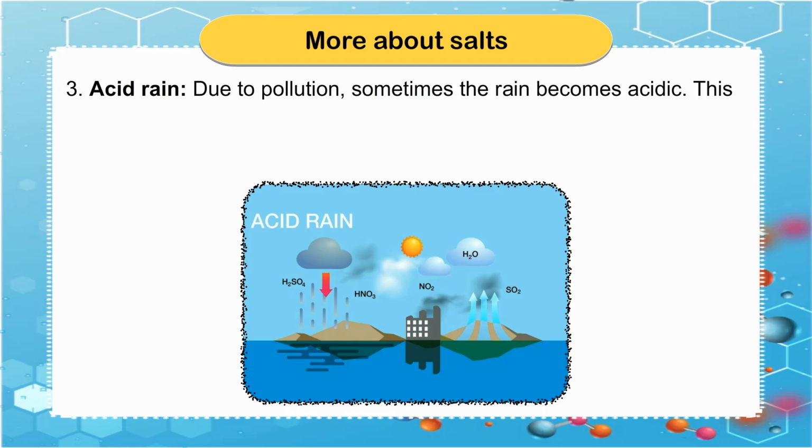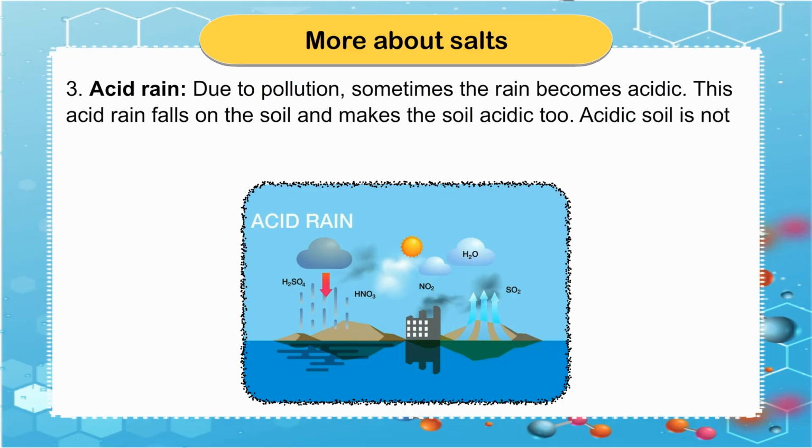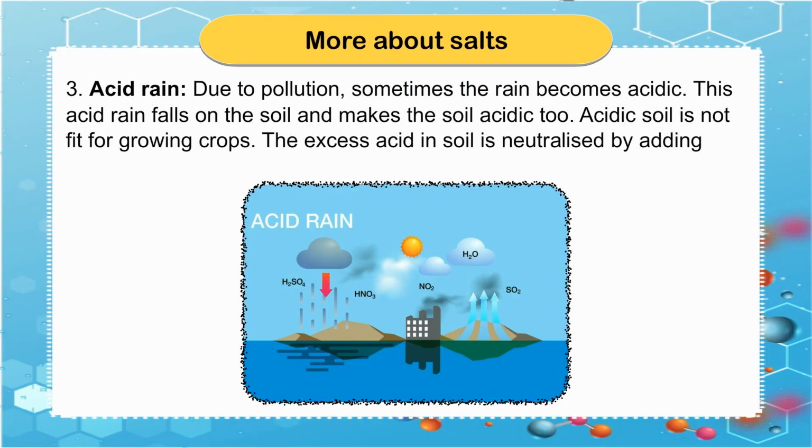3. Acid rain. Due to pollution, sometimes the rain becomes acidic. This acid rain falls on the soil and makes the soil acidic too. Acidic soil is not fit for growing crops. The excess acid in soil is neutralized by adding slaked lime, which is calcium hydroxide.